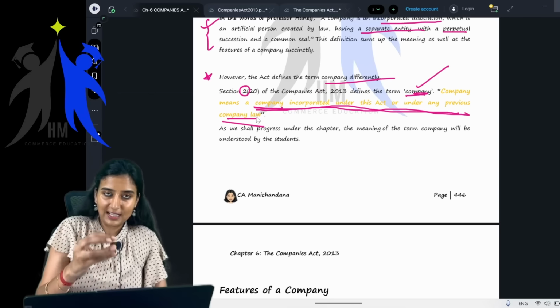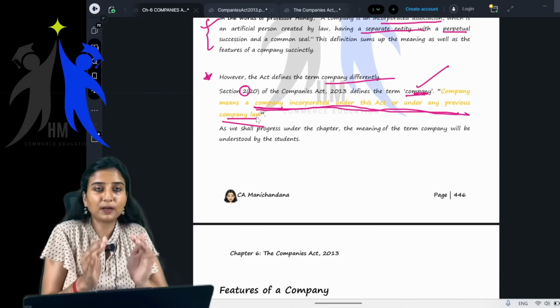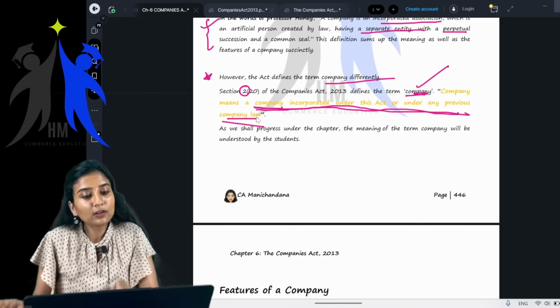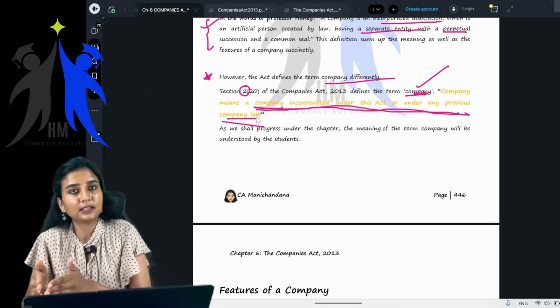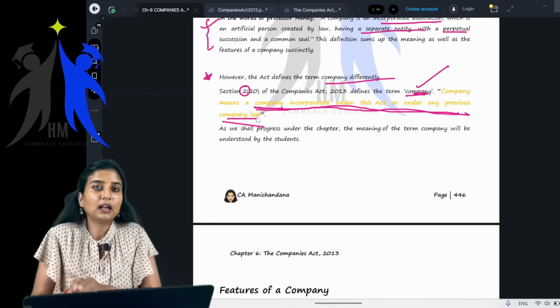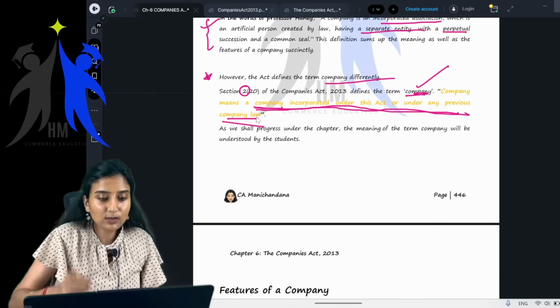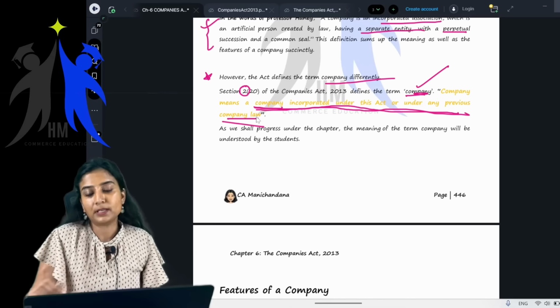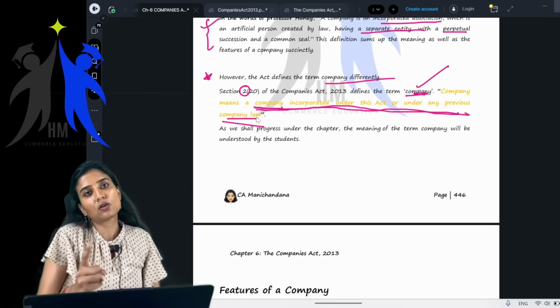If it has to be a company, that entity needs to be incorporated under the Companies Act 2013 or any previous company law. Only then is it called a company.